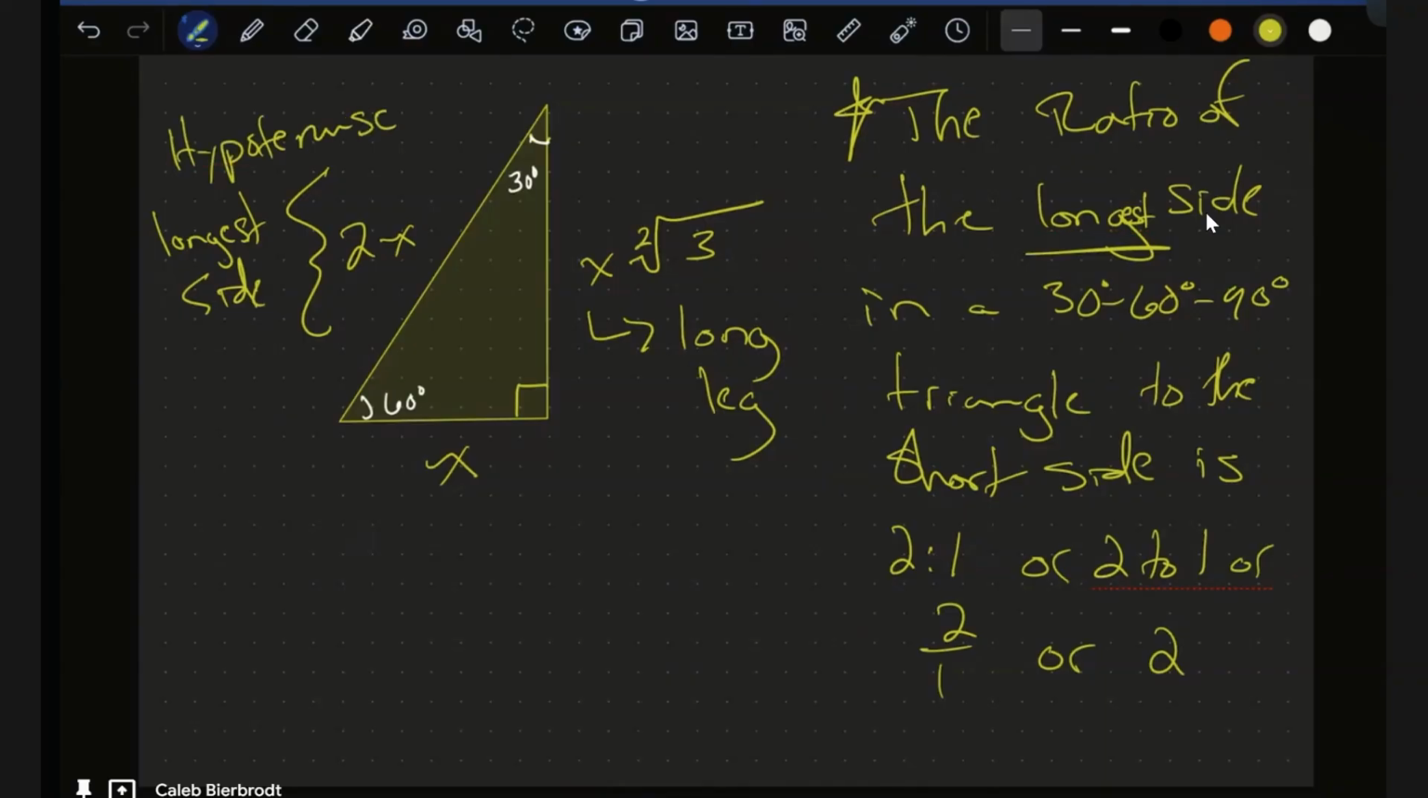This is the language that we use in geometry because now we know what we're talking about. So he should say the hypotenuse: the ratio of the hypotenuse in a 30, 60, 90 triangle to the shortest side or the short leg is 2 to 1. So the wording here that he used is a little confusing. But technically, it is correct if this is what he means. But it's ambiguous, that is, it's not clear in the way that he worded this. So I just want to make sure that I'm clear so that you understand what he's saying. Okay?